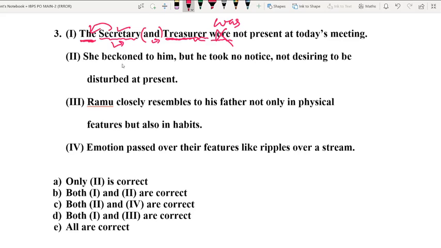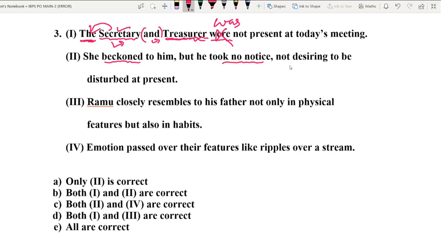She beckoned to him. She beckoned to him means when you beckon to someone, that means you indicate by your physical gestures. She beckoned to him, but he took no notice, not desiring to be disturbed at present. The person who didn't take notice of someone's beckoning probably did it deliberately.